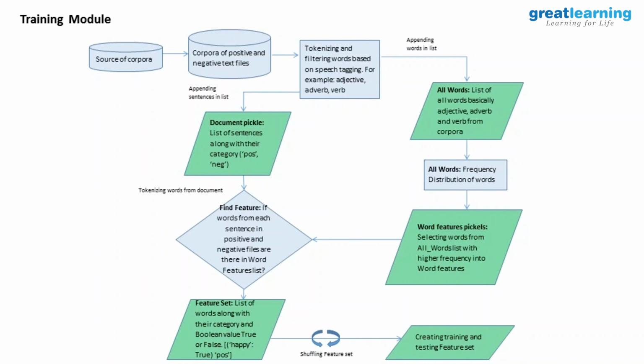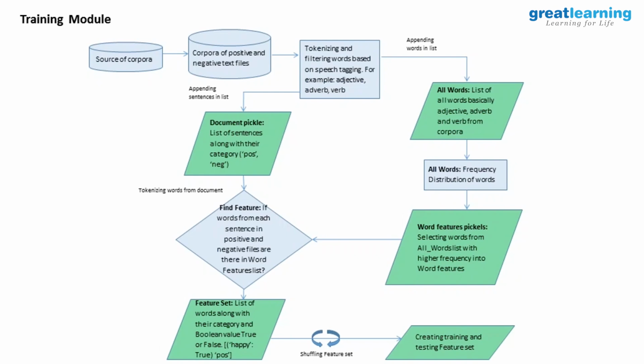So the second model is here: we got all the sentences from the positive or negative side. We already have the category for all those sentences, whether it is positive or negative. Then we are finding the features. We take the words from this document and check whether it is a highly occurring word or not. If it is, we put it as true, and if it is not, we put it as false, along with the category.